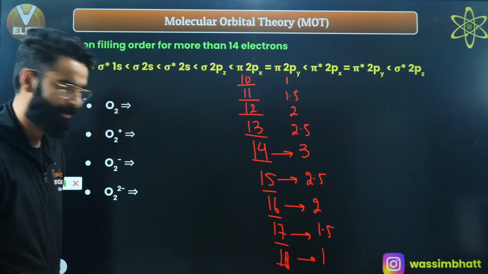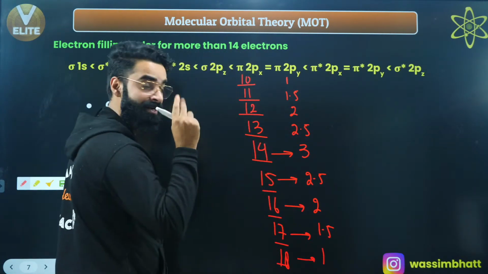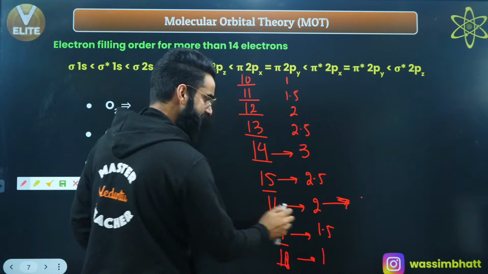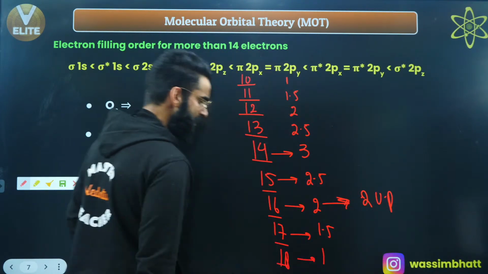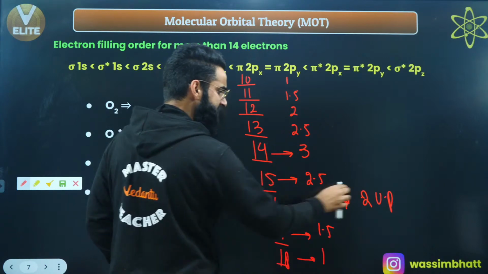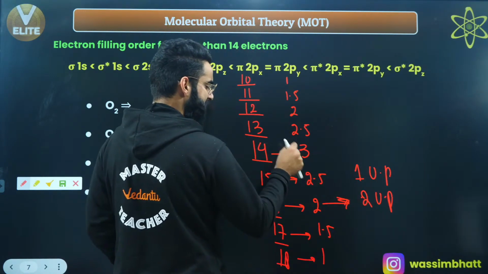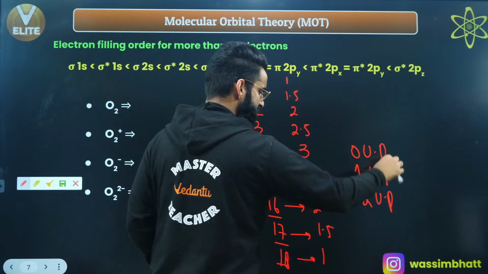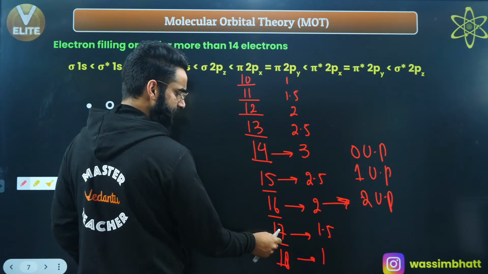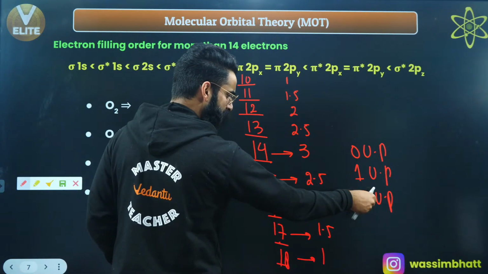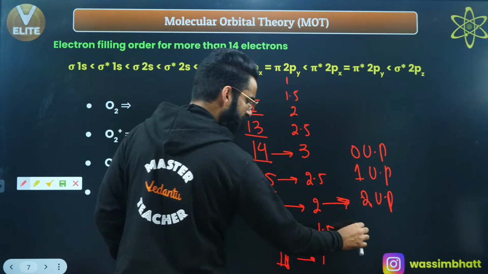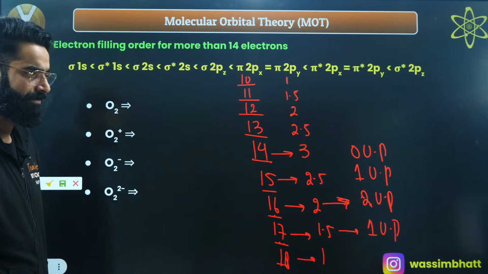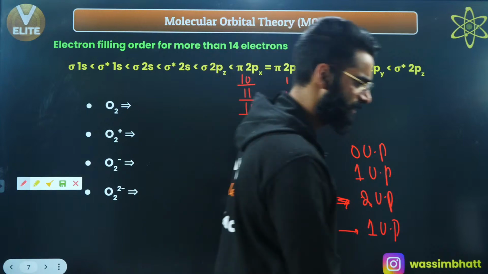And do remember, a 16 electron species like O2 contains 2 unpaired electrons. That means in a 15 electron species, with 1 electron less, there is 1 unpaired electron. Similarly, a 14 electron species has no unpaired electrons. And in a 17 electron species, if the 16 electron species had 2 unpaired electrons, there will be only 1 unpaired electron. Do remember all this, my dear elites.